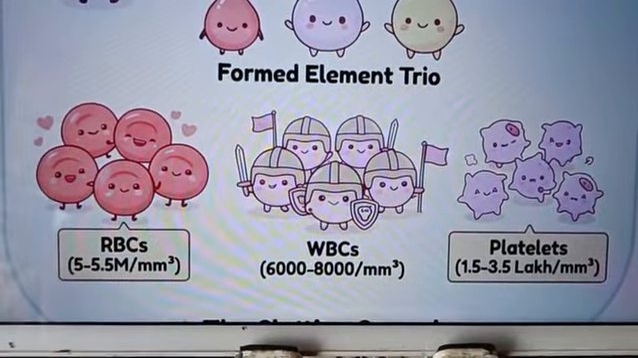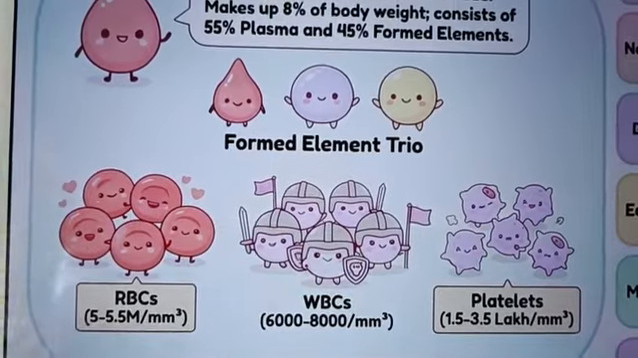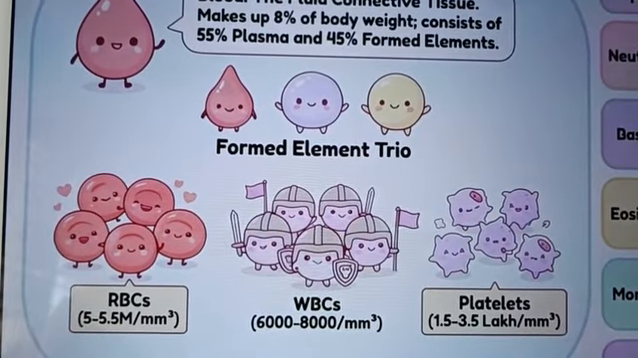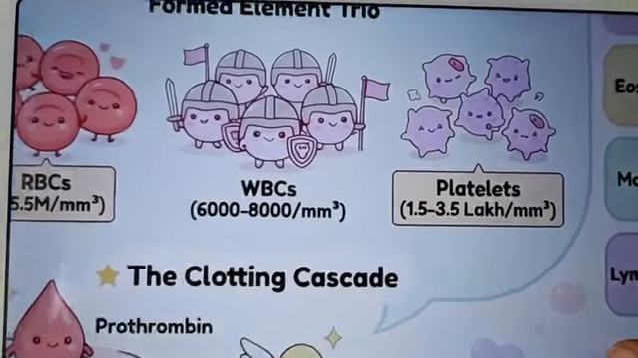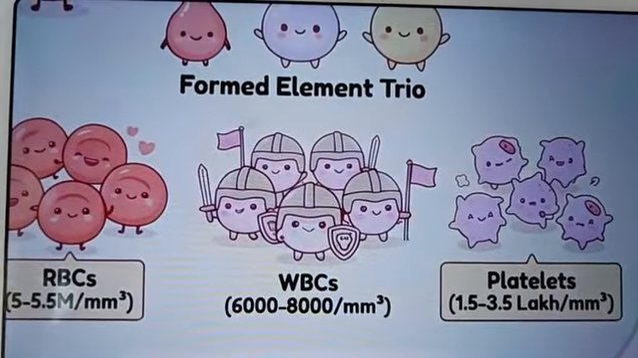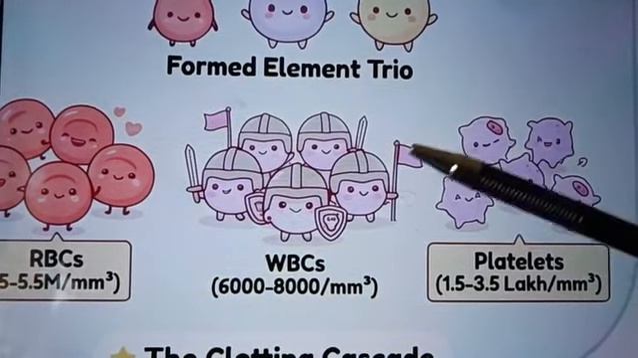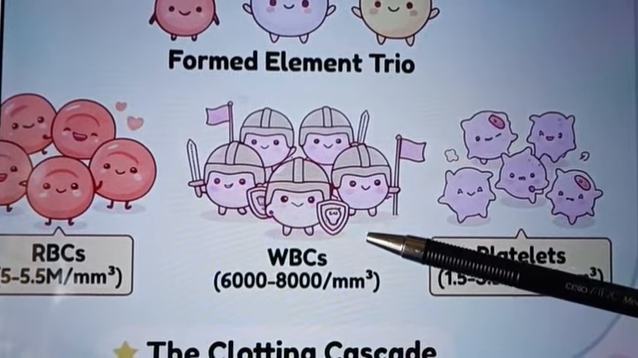Okay, so white blood cells, we can say, are the body's defense soldiers, the policemen of the body. WBC are the body's defense soldiers. They protect us from bacteria, viruses, and other disease-causing organisms by destroying them.